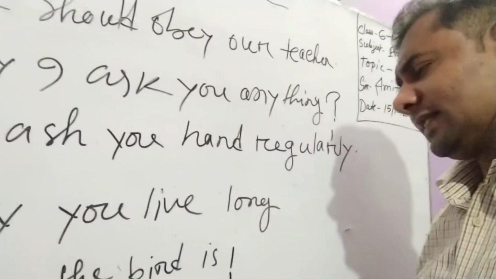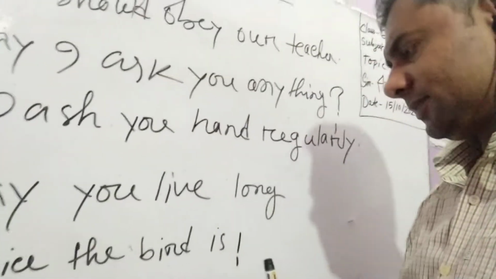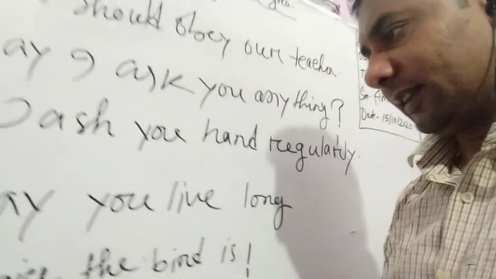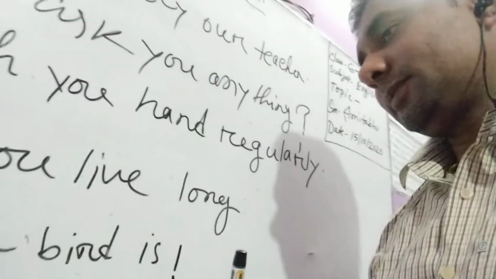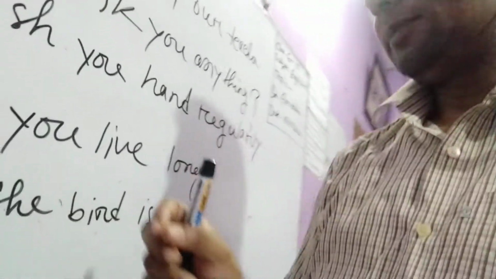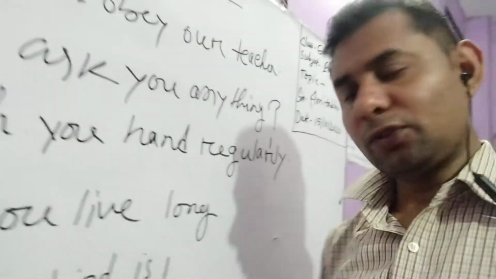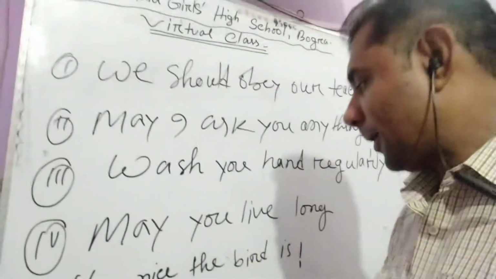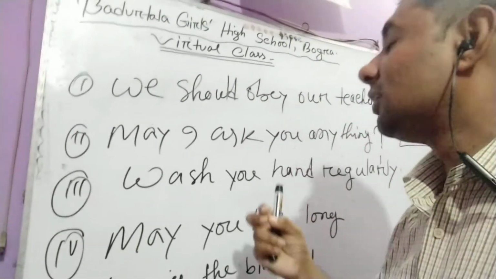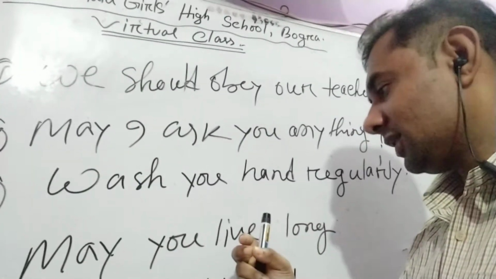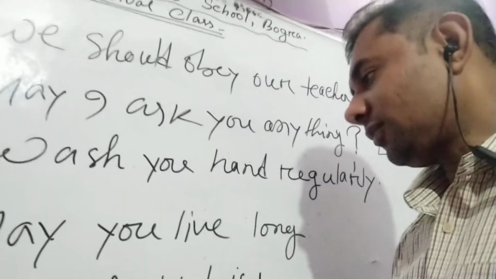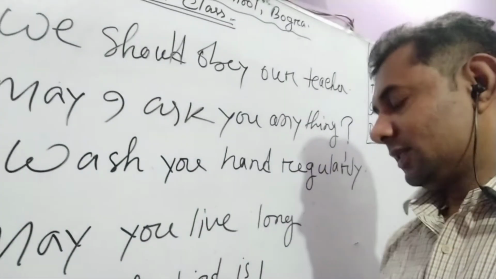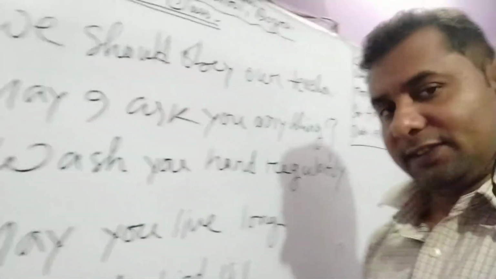If we translate it into Bengali, we will understand the sentence always expresses prayer or wish. If we wish someone or pray for someone, the sentence will be an optative sentence.